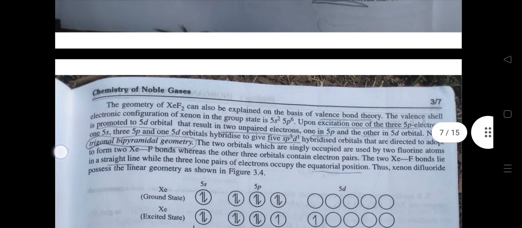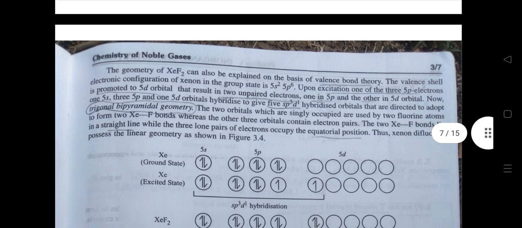Shape and structure of xenon difluoride, that is XeF2. On the basis of infrared and Raman spectroscopy, the geometry of xenon difluoride has been estimated to be linear. The structure of xenon difluoride can also be explained on the basis of valence bond theory. The valence electronic configuration of xenon in the ground state is 5s2 5p6.